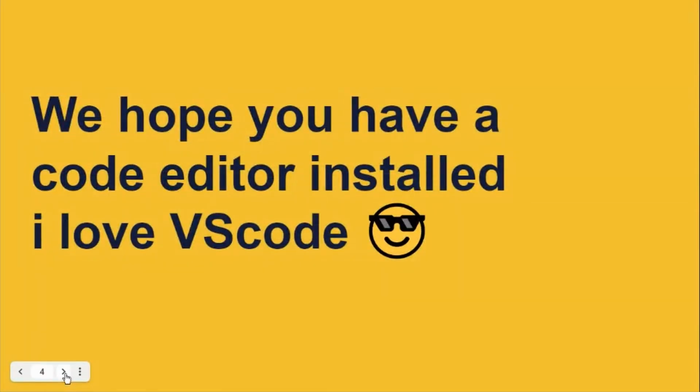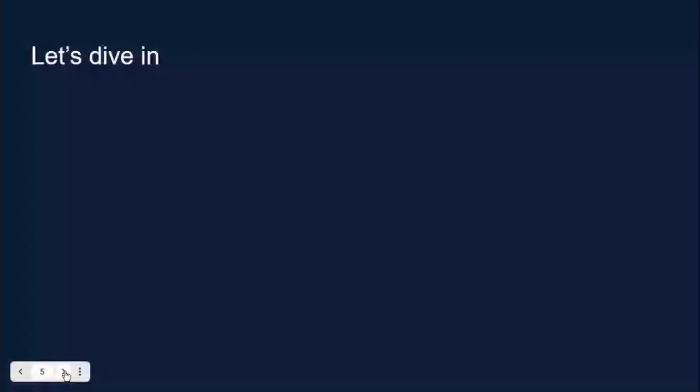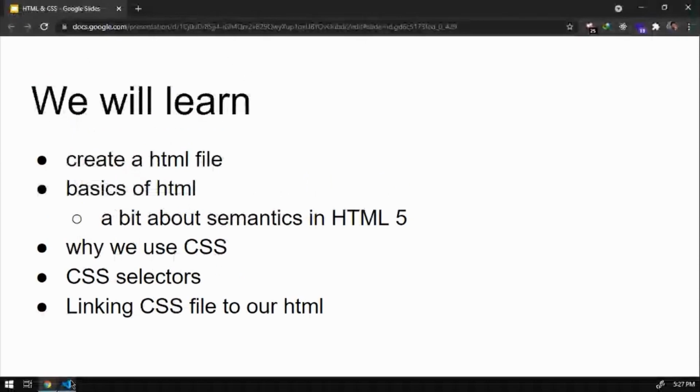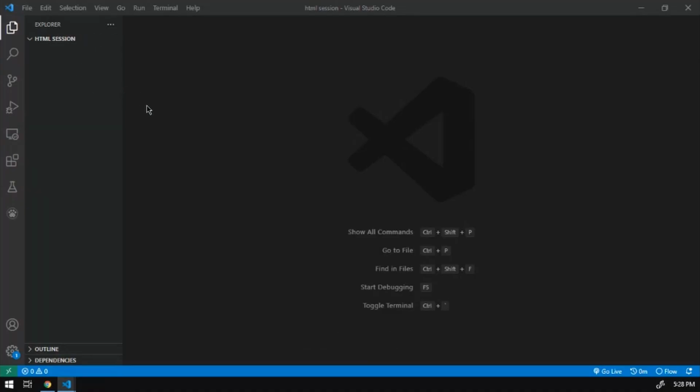So I hope everyone has installed VS Code. Is VS Code installed on everyone's computer? If yes, please confirm so that we can move on. Does anyone want me to wait if they need some time to install VS Code? Nice. Let's go ahead. Let's start. So this is our VS Code.